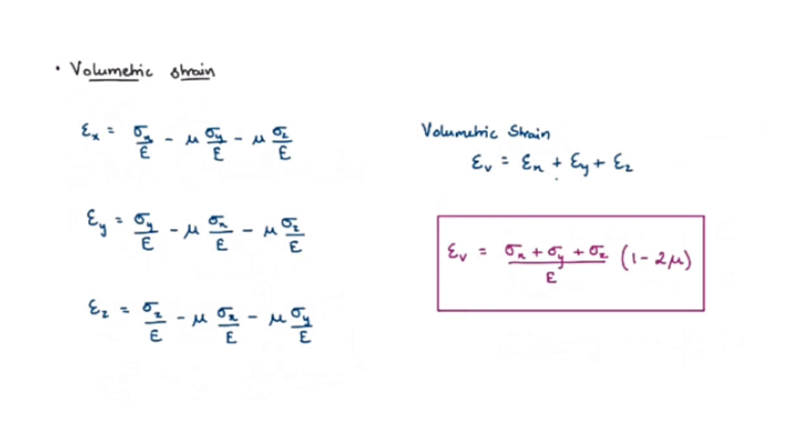On adding the strains in all three directions, we get epsilon v equals epsilon x plus epsilon y plus epsilon z. On substituting the values of epsilon x, epsilon y and epsilon z, we get sigma x plus sigma y plus sigma z divided by Young's modulus, within bracket 1 minus twice mu. So that is the value of volumetric strain.